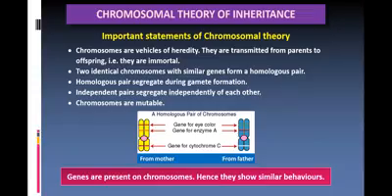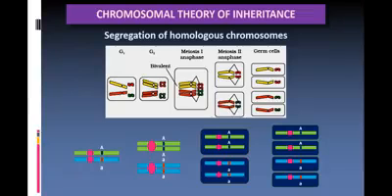Fourth, independent pairs segregate independently of each other. And chromosomes are mutable. And at last, genes are present on the chromosomes, hence they show similar behaviors. These are the important statements.